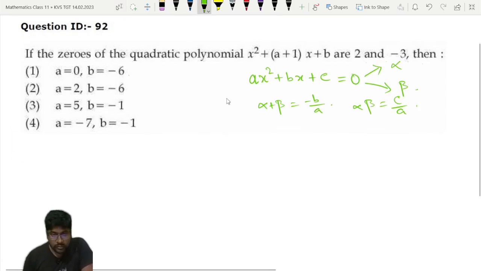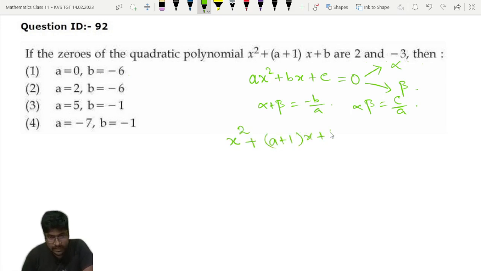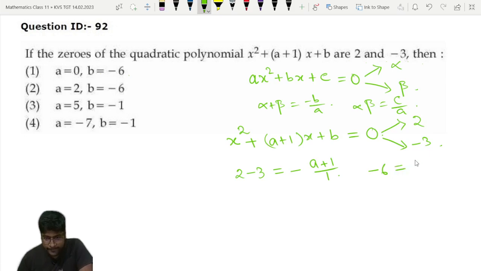Now from this question, according to the question, we have the equation x square plus (a plus 1) into x plus b is equal to 0. This will be the quadratic equation, and it has two roots, 2 and minus 3. So sum of the roots will be 2 minus 3, that is equal to minus b by a, so that is minus (a plus 1) by 1, and 2 into minus 3, that means product of the roots, that is minus 6, is equal to c by a, that means only b by 1.